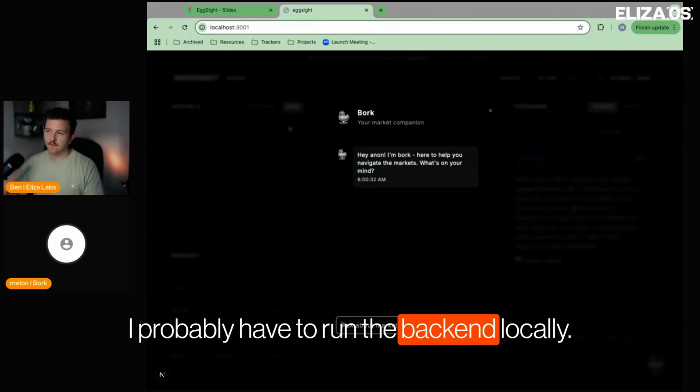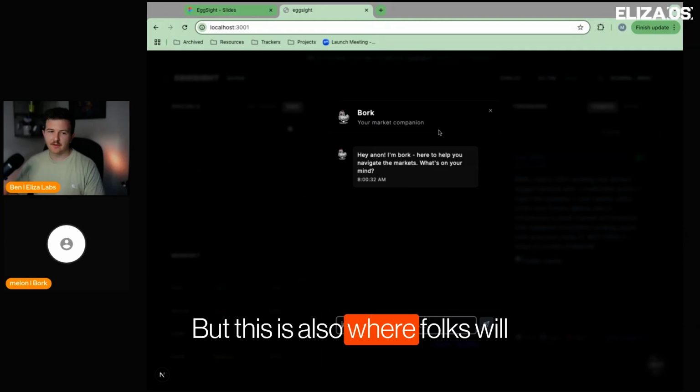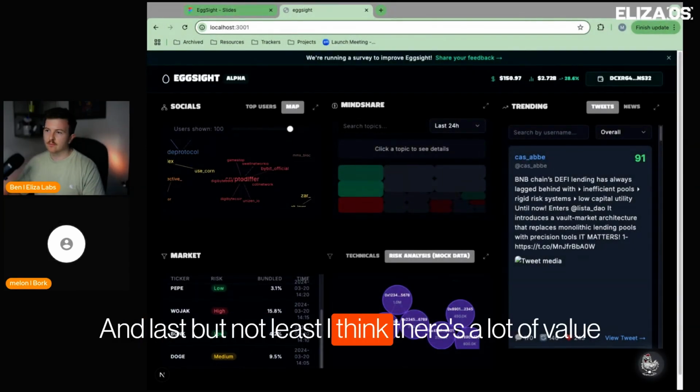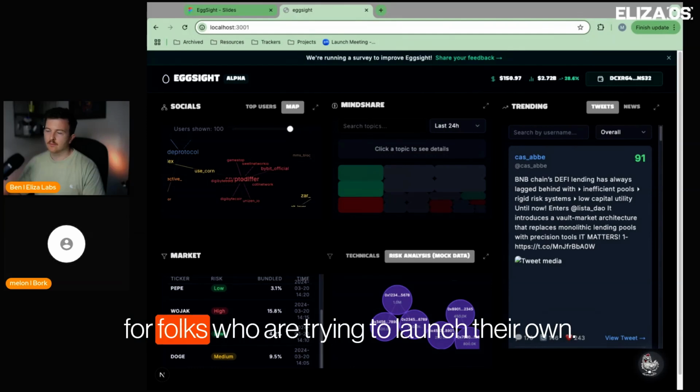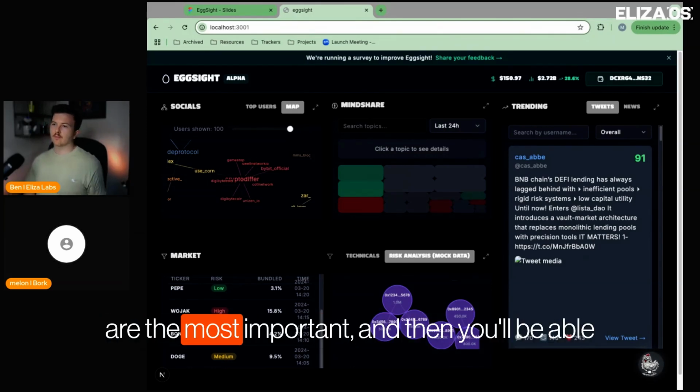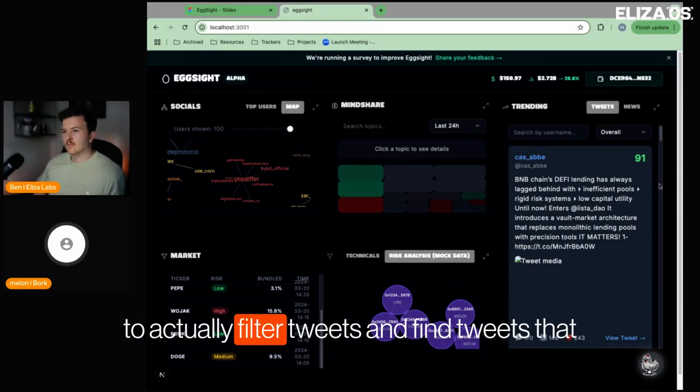I'm not sure if this will work. I probably have to run the back end locally, but this is also where folks will find some value in the future. And last but not least, I think there's a lot of value for folks who are trying to launch their own projects because they can see which topics are the most important. And then you'll be able to filter tweets and find tweets that are related to your topic or your project itself. It'll be useful for projects that are looking to see what kind of engagement they have from their own communities and to compare, and for traders who are trying to compare community activity between various different tokens.